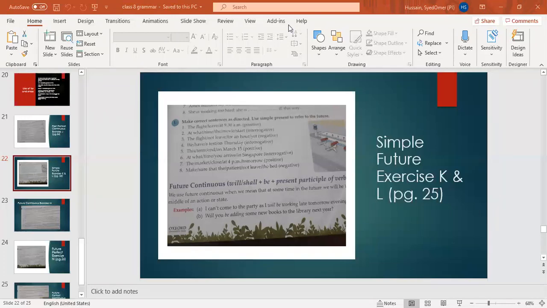Can I tell? Because this house is very old, the owner is going to sell it soon. Good. Okay. Now, Iman.